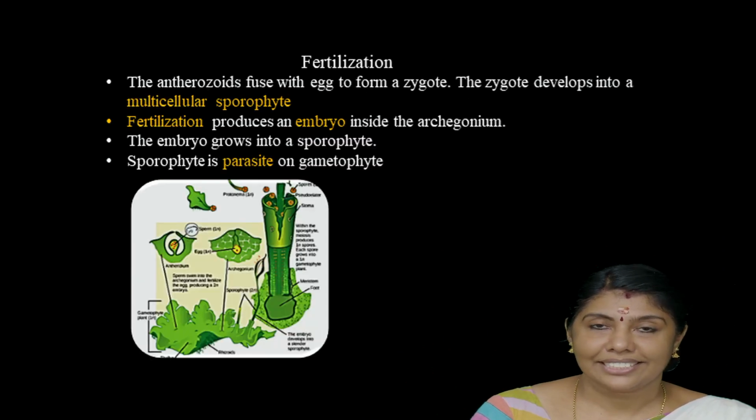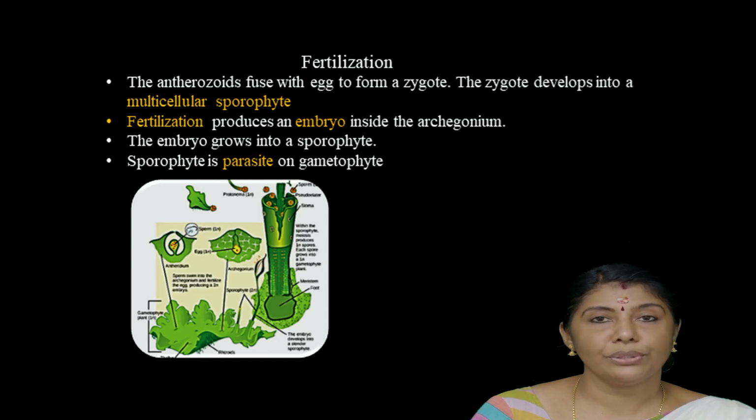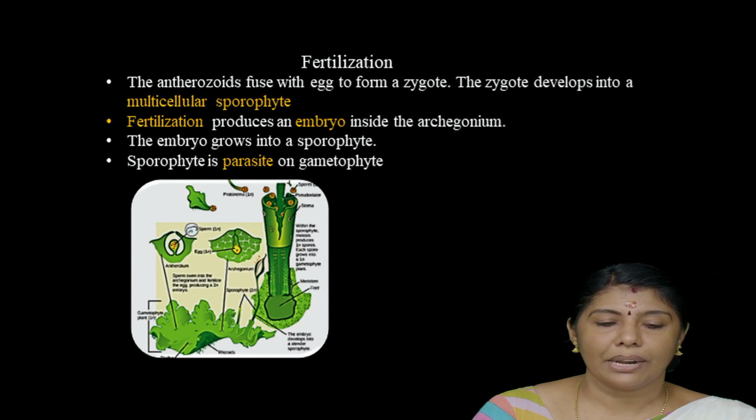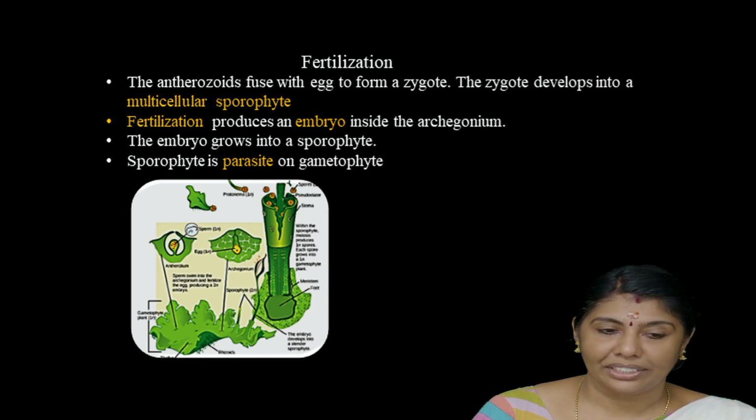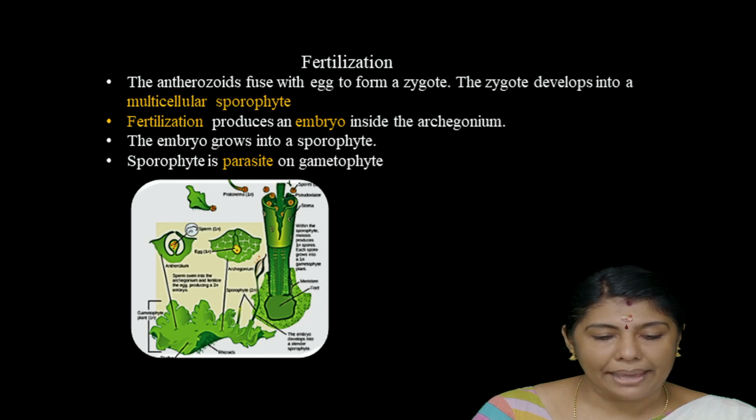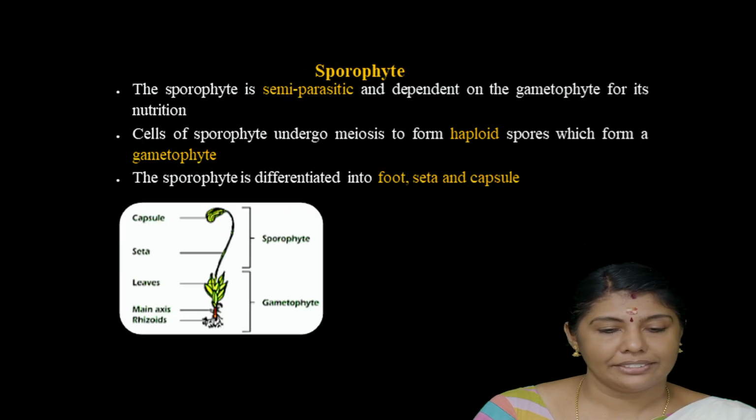Next is fertilization. The antherozoids fuse with the egg to form a zygote. The zygote develops into a multicellular sporophyte, which is dependent and develops from the gametophyte. Fertilization produces an embryo inside the archegonium. The embryo grows into a sporophyte. The sporophyte is parasitic on the gametophyte.